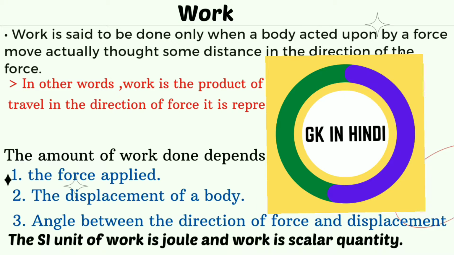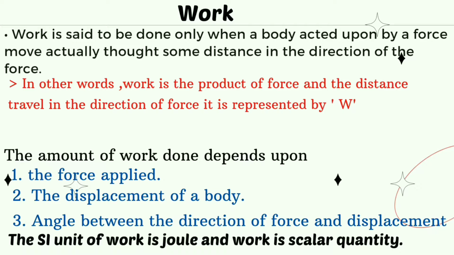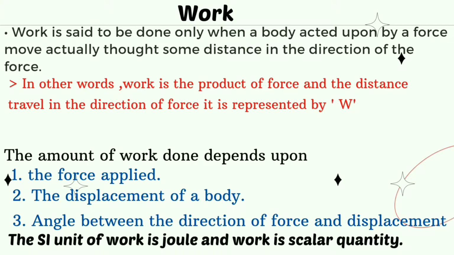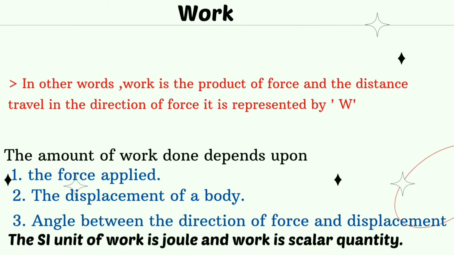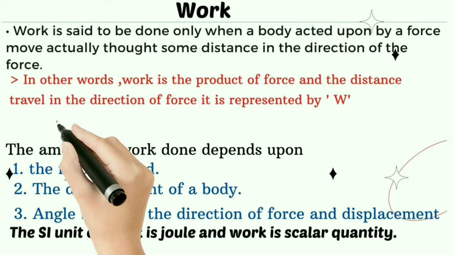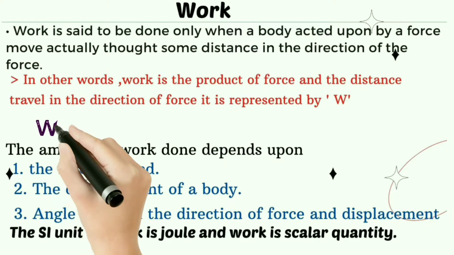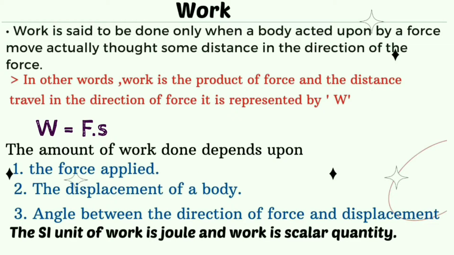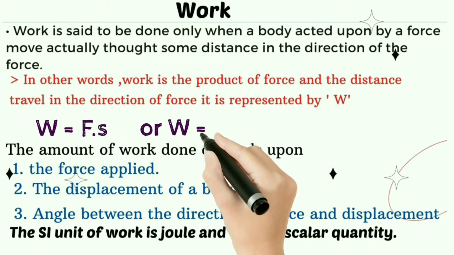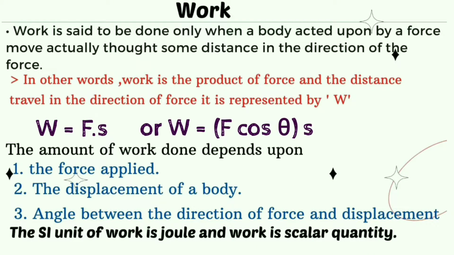Firstly, we know about work. Work is said to be done only when a body acted upon by a force moves actually through some distance in the direction of the force. Work is the product of force and the distance traveled in the direction of force. Work is represented by W. By this line, W is equal to F into S, or W is equal to F cos theta S.